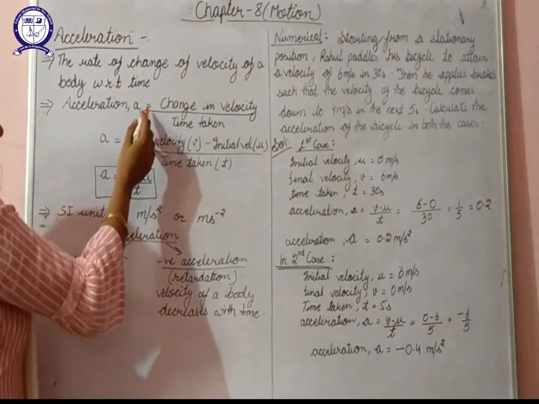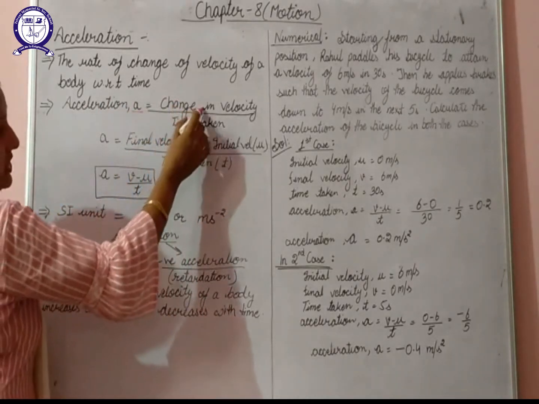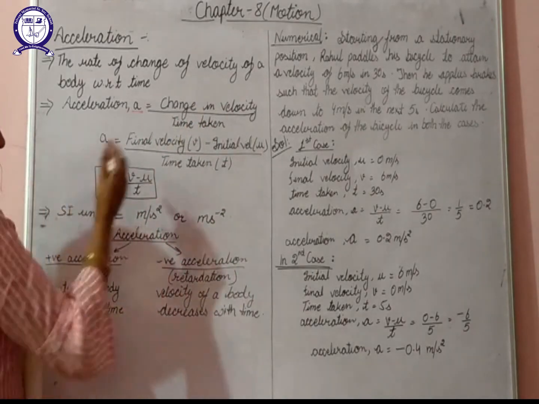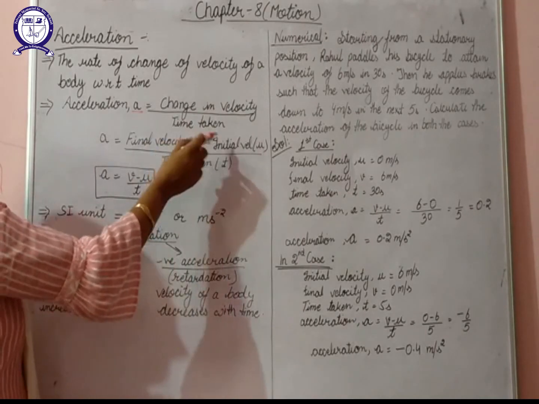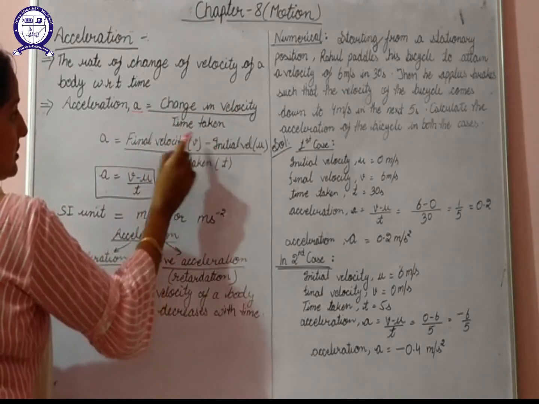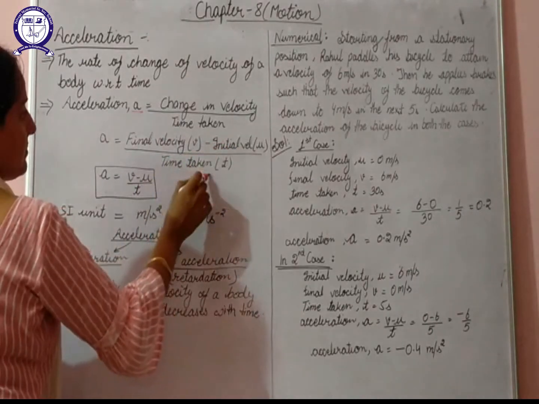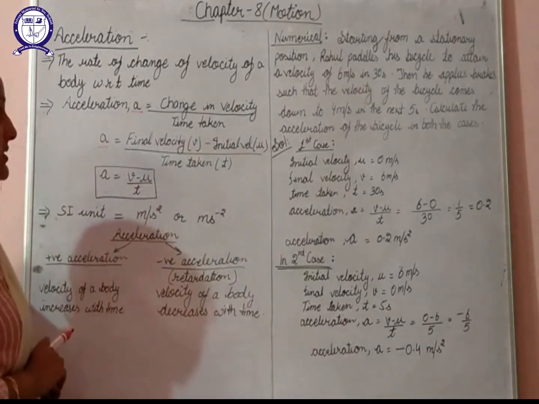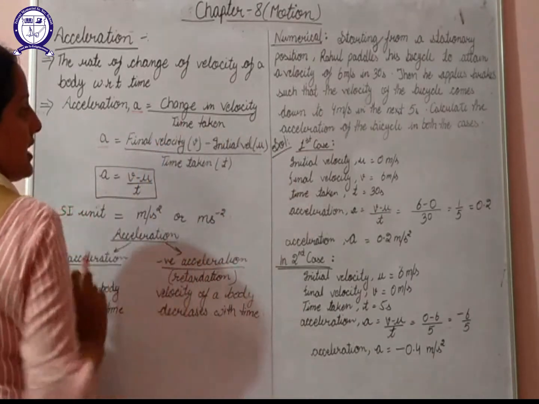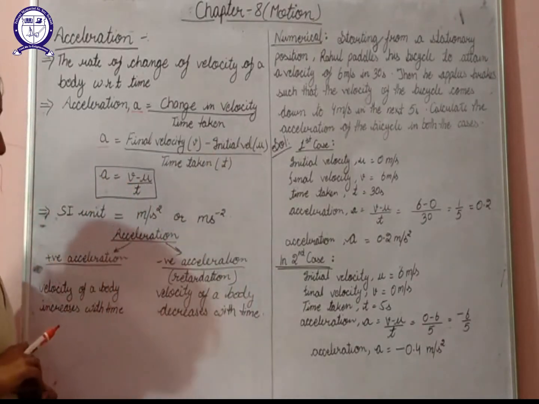Now acceleration is represented by the symbol a, and mathematically it can be written as change in velocity divided by time taken. How can you represent change in velocity? If we know the final value and the initial value of velocity, we can easily calculate the change in velocity by subtracting initial velocity from final velocity. That is, final velocity minus initial velocity divided by time taken will give you the value of acceleration. Final velocity is represented by v, initial velocity is represented by u. So we can say that a is equal to v minus u by t.